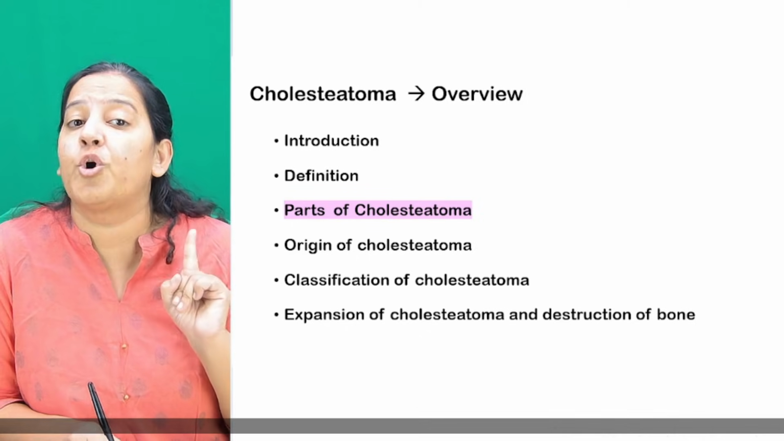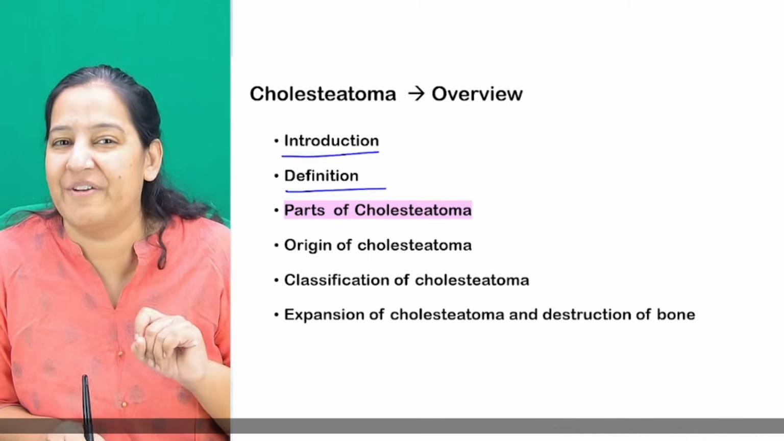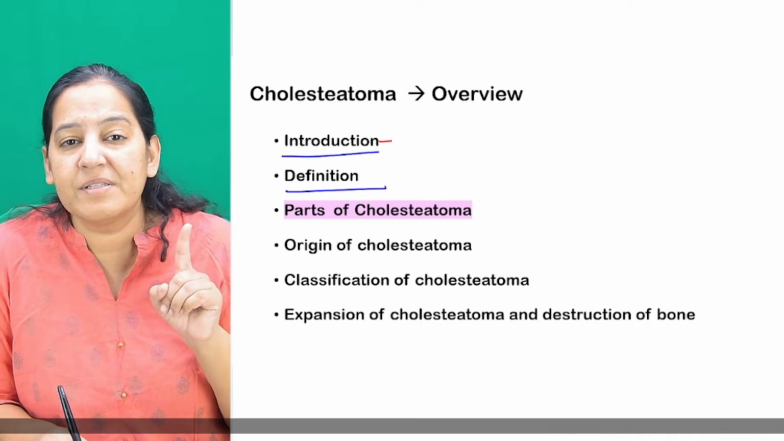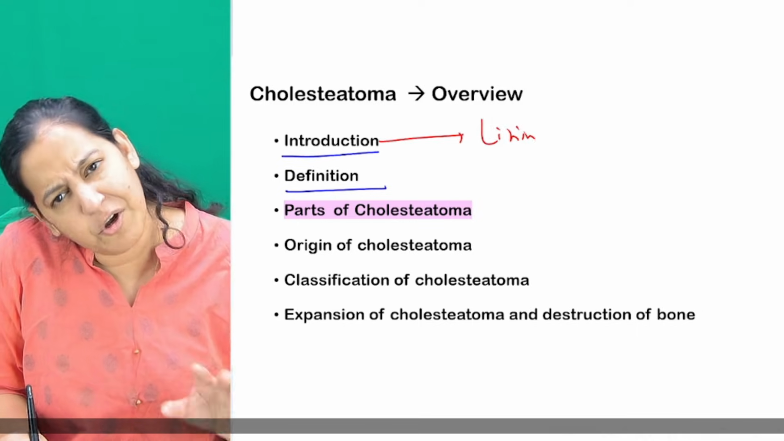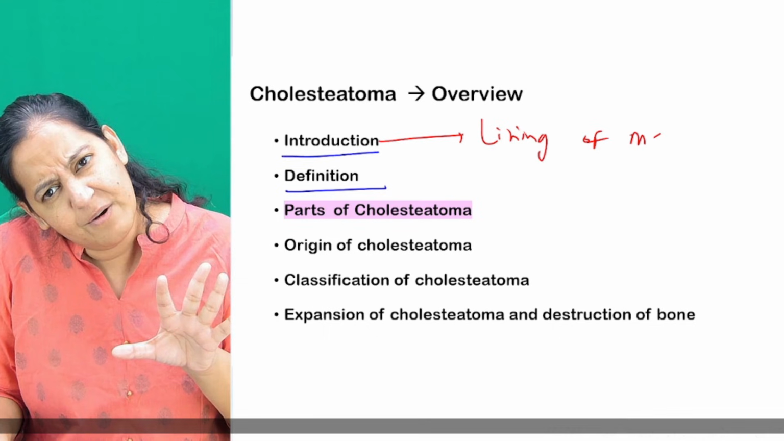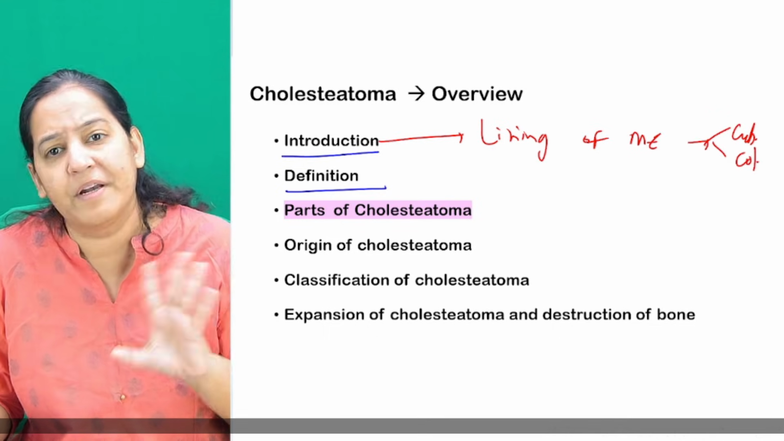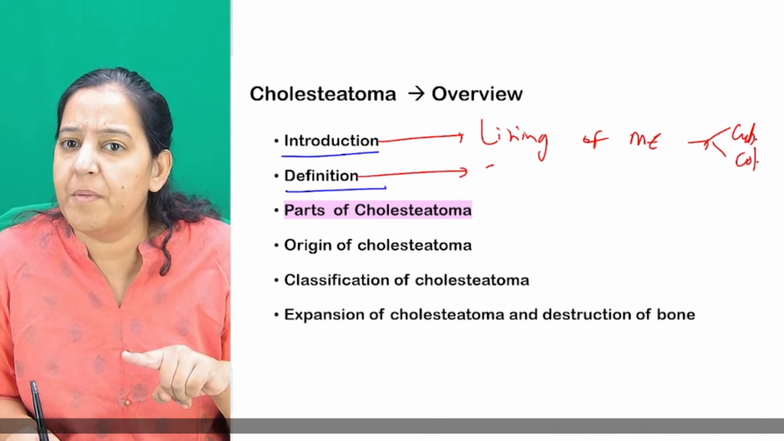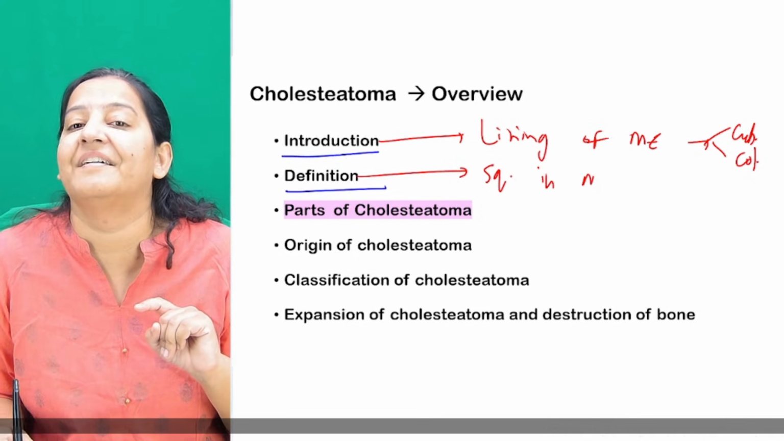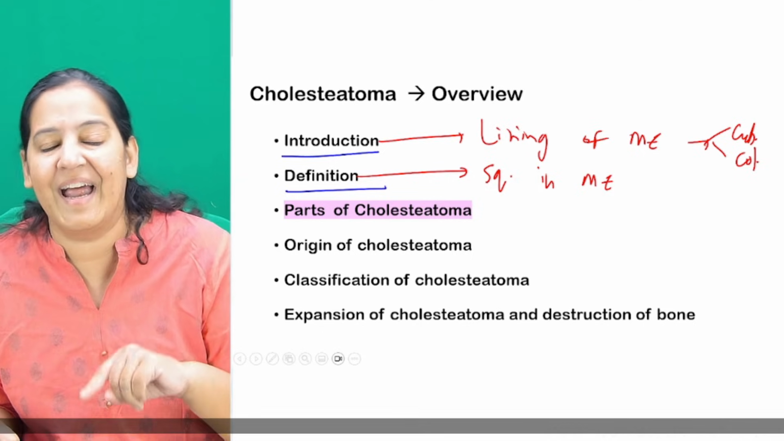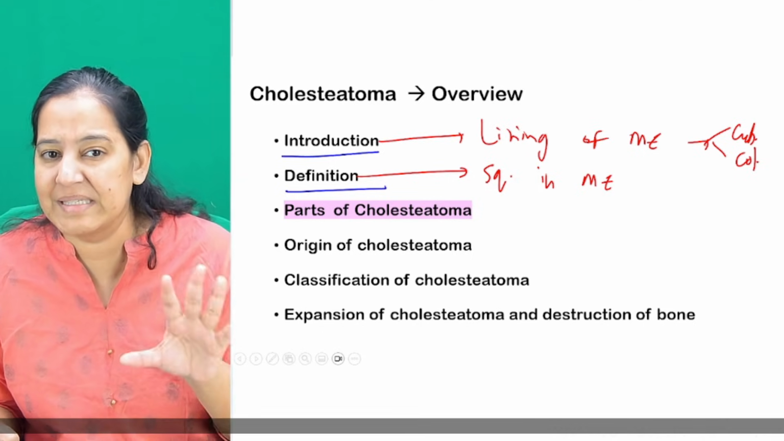So till now I taught you the introduction and the definition. In the introduction, I taught you the normal lining of the middle ear. What is the lining of the middle ear? It is cuboidal or columnar, but not squamous. And what is cholesteatoma? Squamous epithelia in the middle ear, or you can say skin in the wrong place. Okay, so this is cholesteatoma.